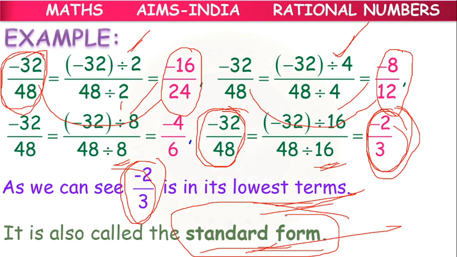Not only multiplication, we can divide with the common divisor. Then also they are said to be equivalent. If we go on dividing, we will get one last equivalent rational number or fraction, which will be in the lowest terms. Writing like that, we call it writing in standard form.